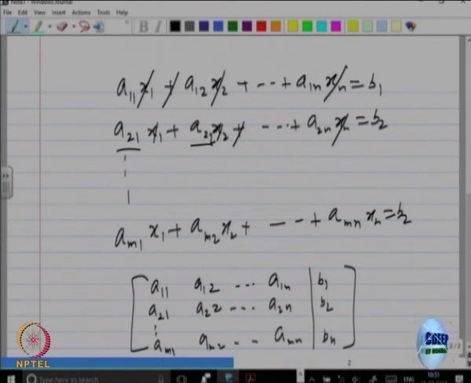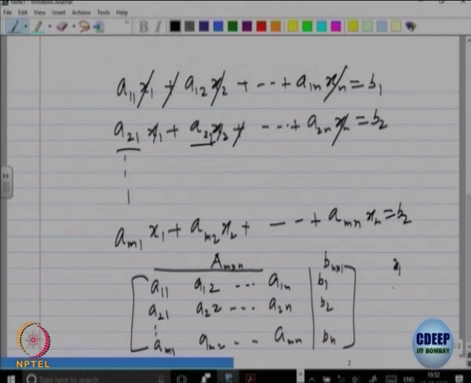So, all the data about the system is captured in these numbers. Let us try to write this slightly more neatly, so that we get our system. This part of the data I will call a matrix A, and I will call this B. So, what is the order of A? That is m cross n. What is the order of B? N cross 1.